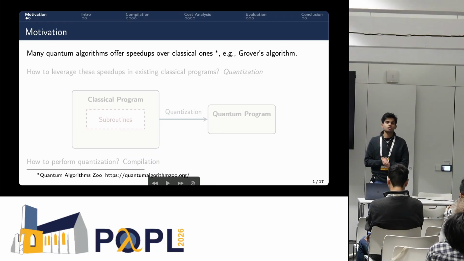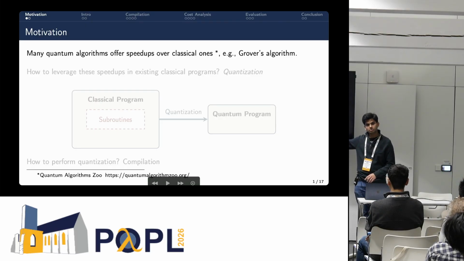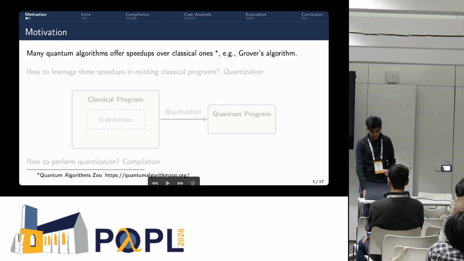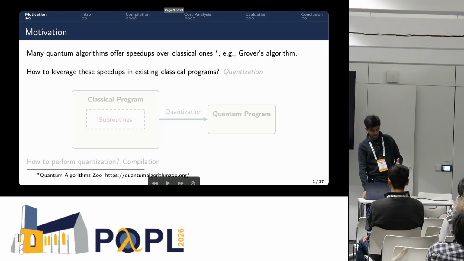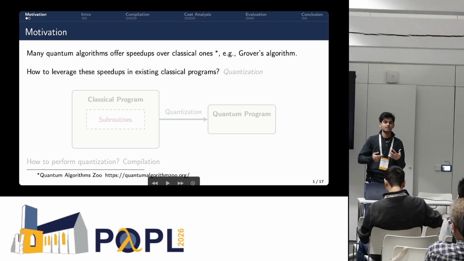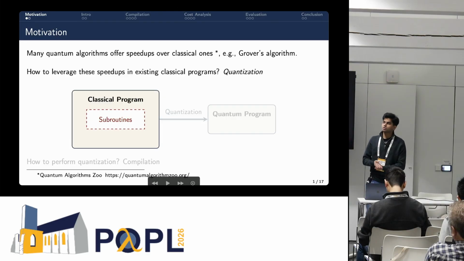So we all know that many quantum algorithms do have advantage over the classical ones, and some examples would be Grover's and Shor's. And actually there's a long list of algorithms being tracked on a website called Quantum Algorithm Zoo, if you want to look it up. But then the question is, how do we leverage these speedups in existing classical programs? We already have a lot of classical programs. How do we show that maybe in a few parts we can get that advantage from some of the quantum algorithms? So one of the ways to do so is quantization.